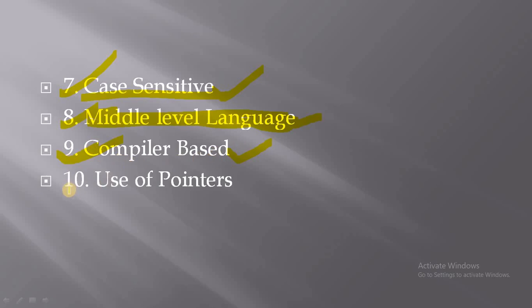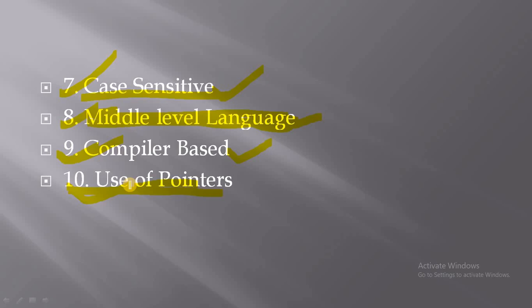Okay, the last and the 10th feature of C programming is use of pointers. A pointer is a variable which holds the address of another variable. Pointers give direct access to the memory address of any variable. Due to this, the performance of an application is improved.